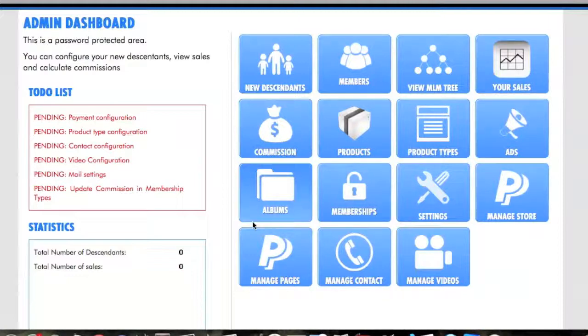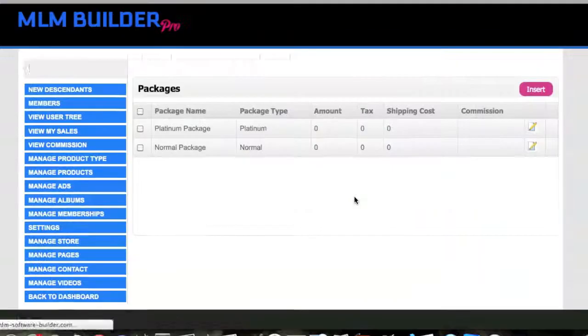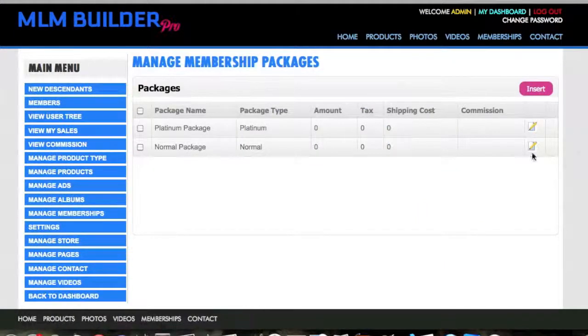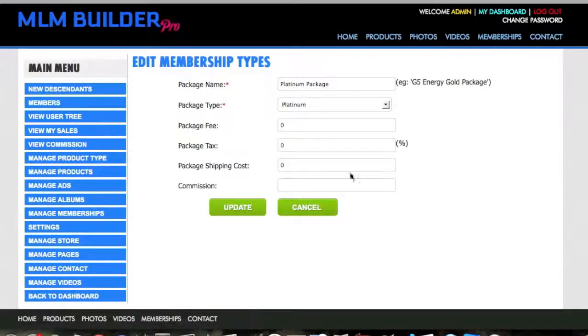So we'll start here with commissions, and you'll click in memberships. And you'll see here the different packages, and you just go in and edit. And here's your commission. Say you want to make 10%, just type 10%. And that would be for the Platinum package. So you can go in and change that at any time, create new packages, and update.